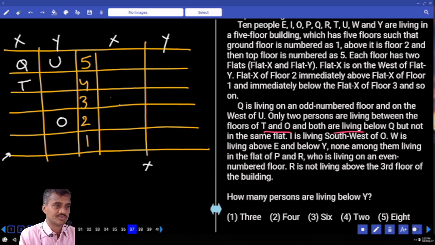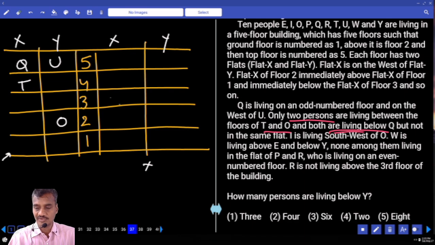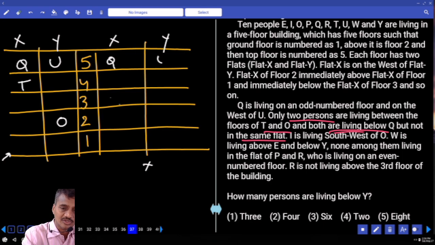Per floor there are 2 persons. Isn't it? Now only 2 persons are living between T and O and both are living below Q but not in the same flat. Now this is one such possibility. What is the other possibility we have? Q and U are like this, T and O can be like this as well. Isn't it? And 2 persons between T or O.